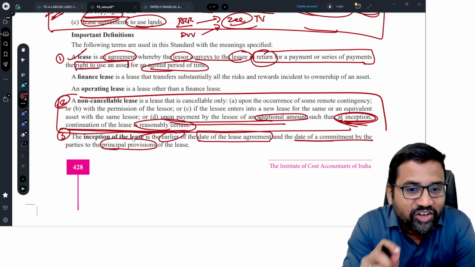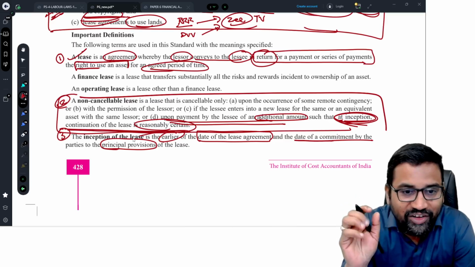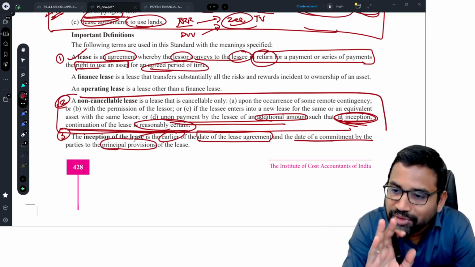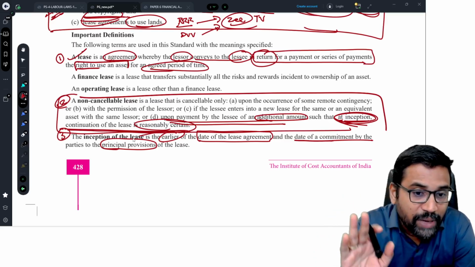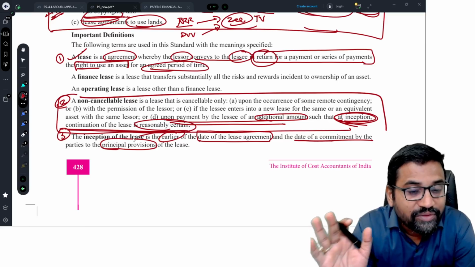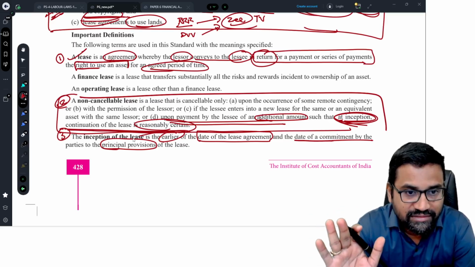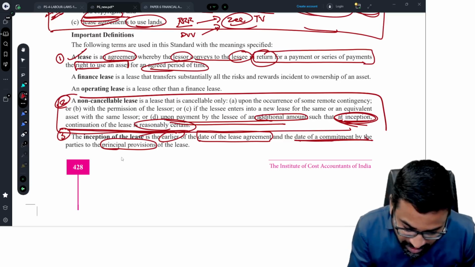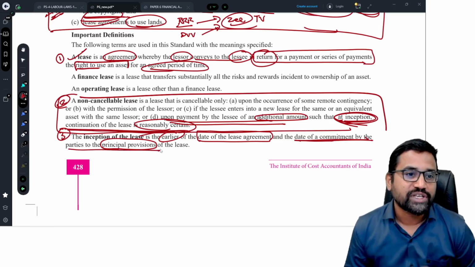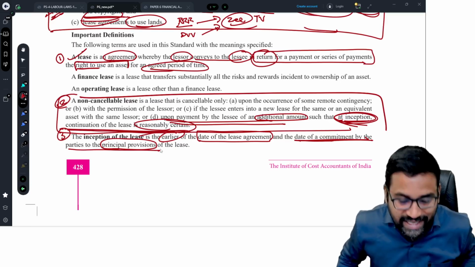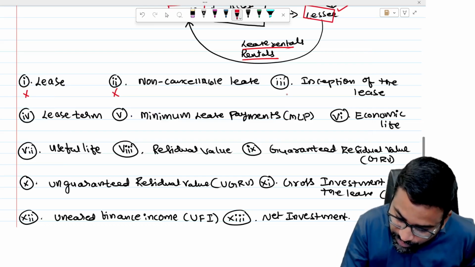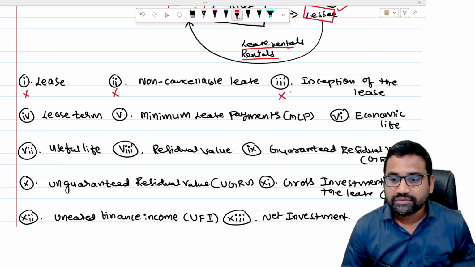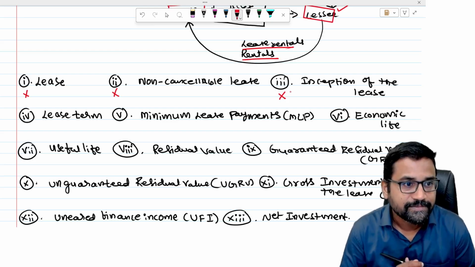It is not simply the date officially written on the lease agreement. No. It is the date of the lease agreement or the date on which the parties entered into the commitment for the principal terms of the lease. So the date of commitment by the parties to the principal provisions of the lease. Now whichever is earlier, that is called inception of the lease. So this is also a very, very important definition. So, inception of the lease.